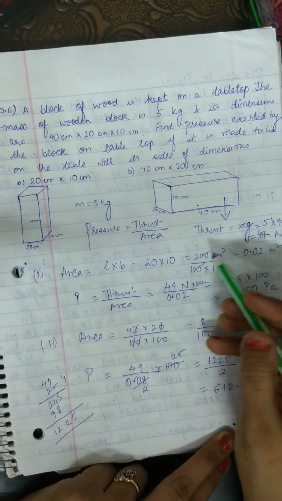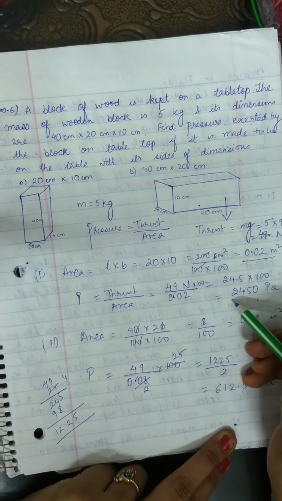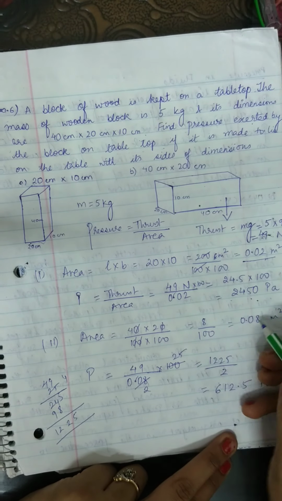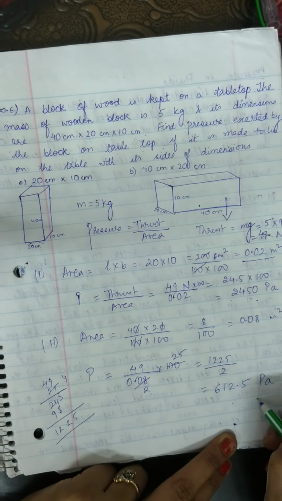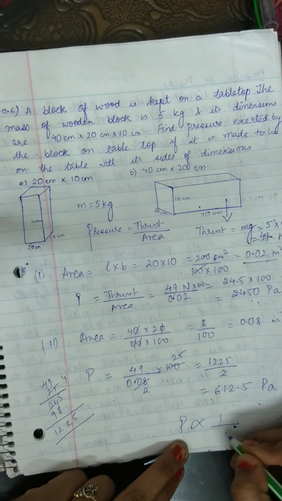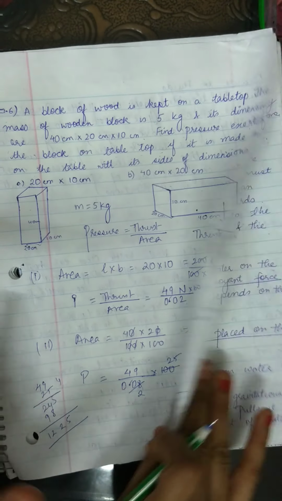So you can observe here area was less, so pressure applied is more, and here area is greater, so pressure applied is less. That means pressure is always inversely proportional to area.